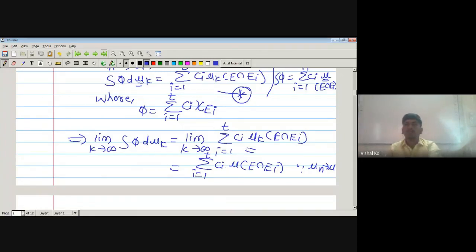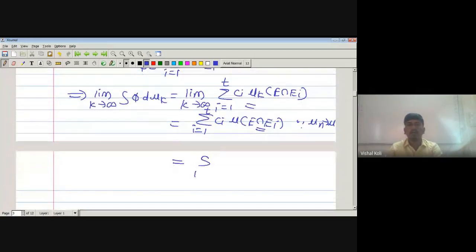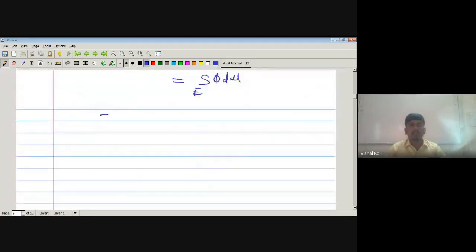As E belongs to curly B, E intersection Ei is also a member of curly B, which implies, by the definition of the integral of a simple function with respect to measure mu, that this is the integration over set E of phi d mu. Therefore, the integration over set E of phi d mu is equal to the limit k tending to infinity of the integration over set E of phi d mu k, and that is what we had to prove.